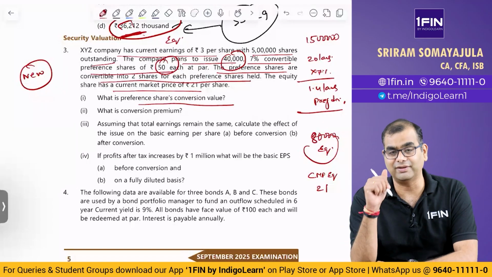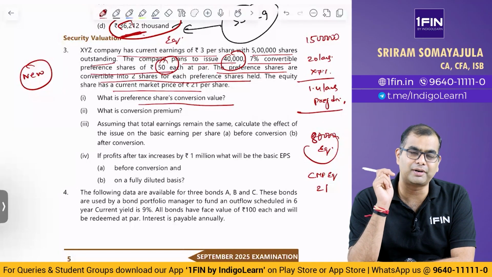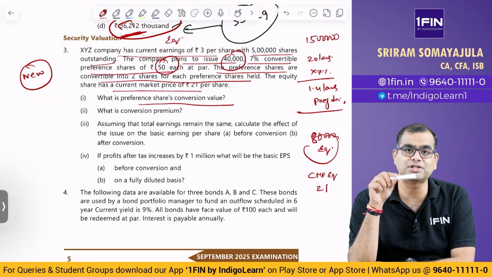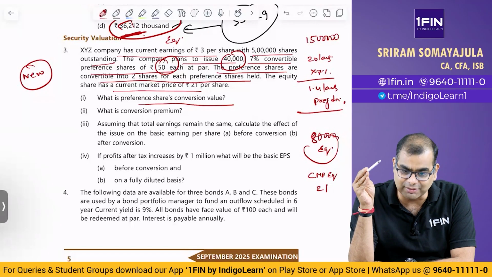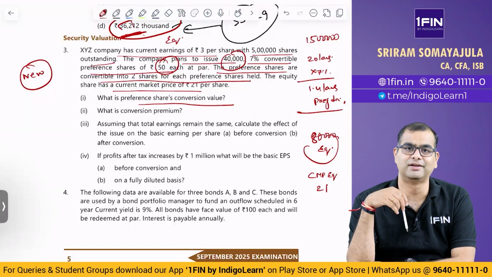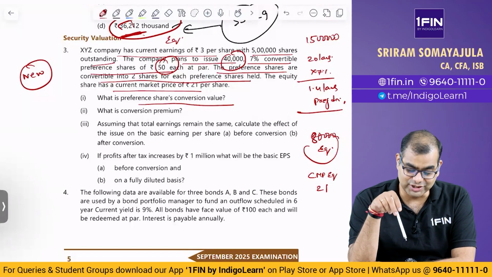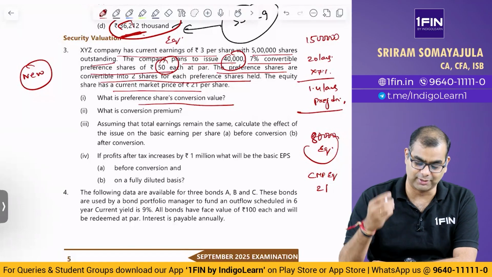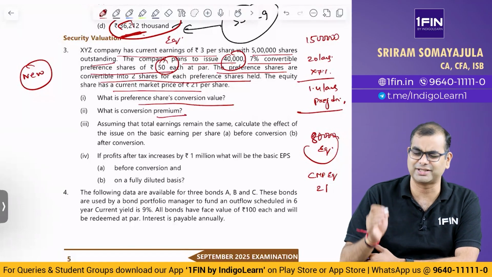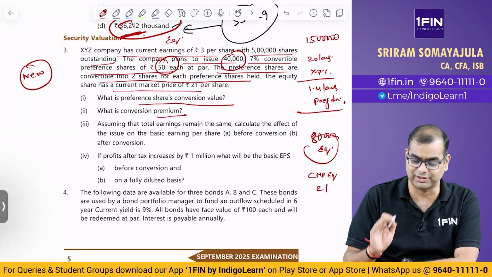If you see, we have looked at debenture conversion premium and all of that. I am solving this problem because specifically this is the first time they have actually given something with respect to a convertible preference share. So that is why I am specifically solving this problem. Then what is conversion premium? It is the same as what you do for debentures, nothing different.